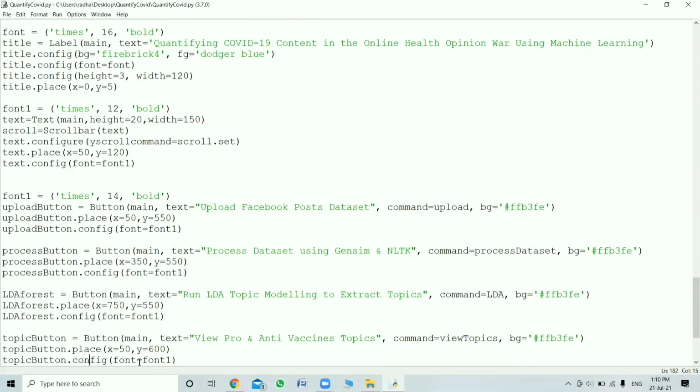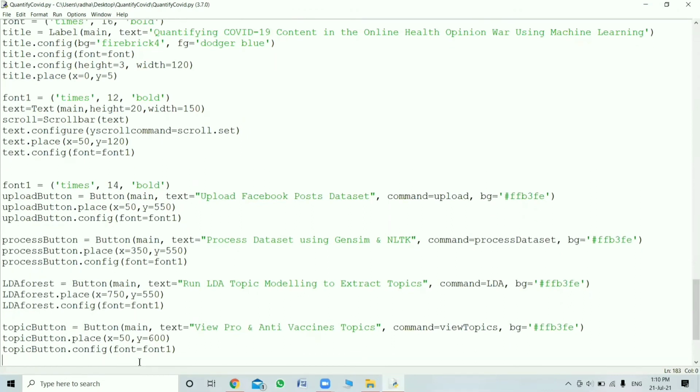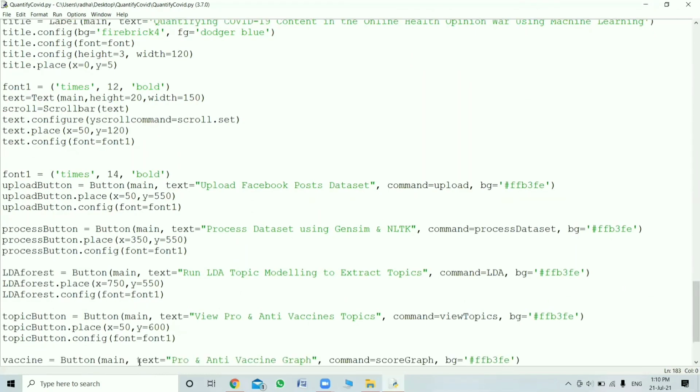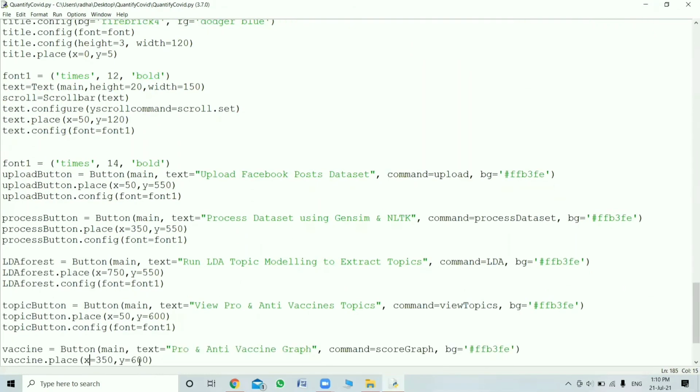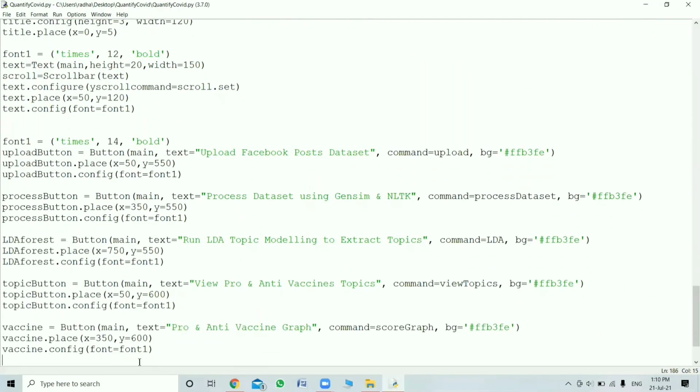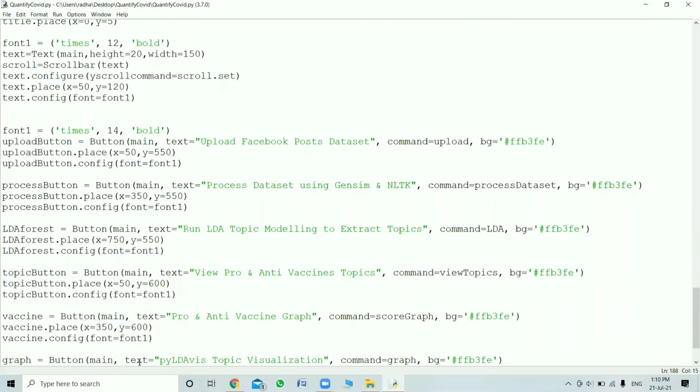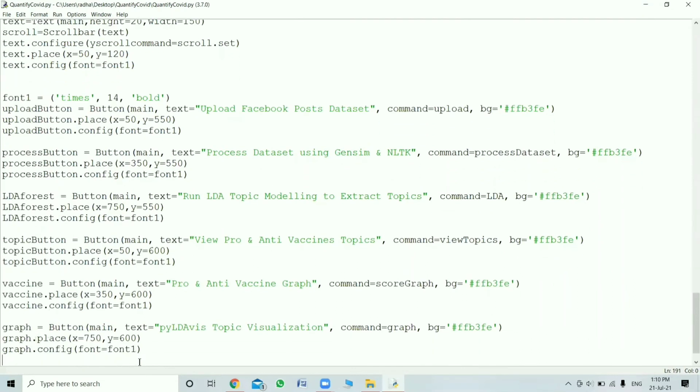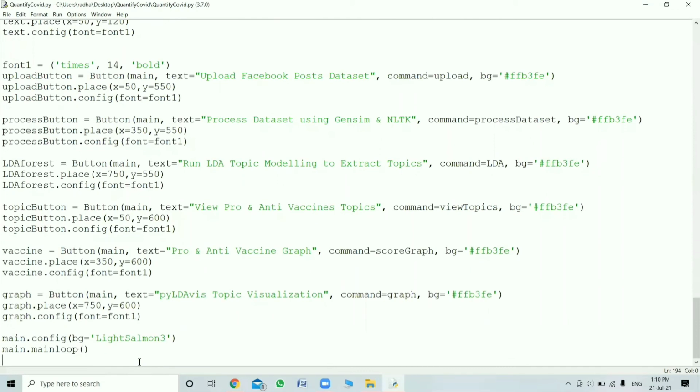The button size is based on the conditions, like x equals 50, y equals 550. Within the range the button will be placed and the font to be taken. Similarly for process button, similarly for LDA and topic button, vaccine button, graph button, for every button we'll give the text in heading format, and these fonts are taken for the font we are using. And finally we'll configure and the graph is plotted for this topic. Thank you.